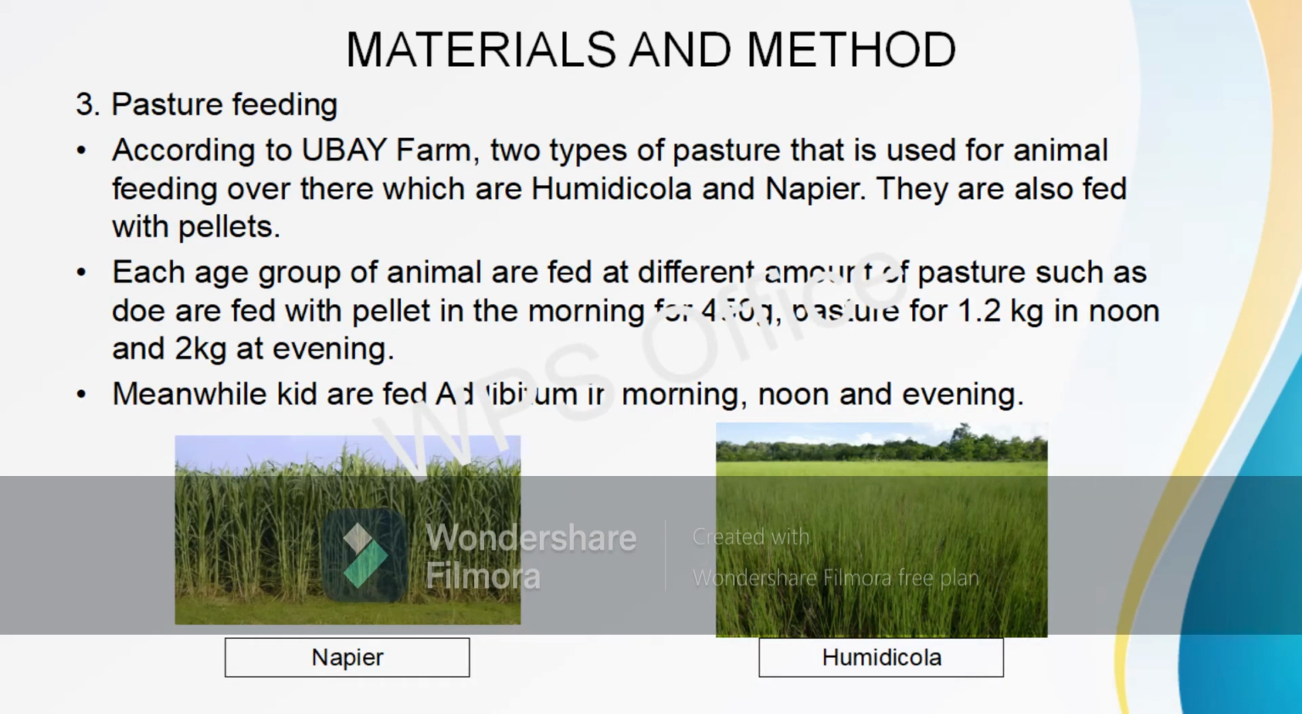Next is pasture feeding. According to Ubay Farm, 2 types of pasture are used for animal feeding there, which are humidicola and Napier. They are also fed with pellets. Each group of animals is fed different amounts of pasture, such as does are fed pellets in the morning for 450 grams, pasture for 1.2 kilograms at noon and 2 kilograms in the evening. Meanwhile, kids are fed ad libitum in the morning, noon and evening.